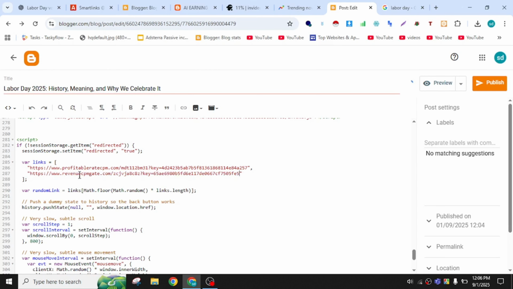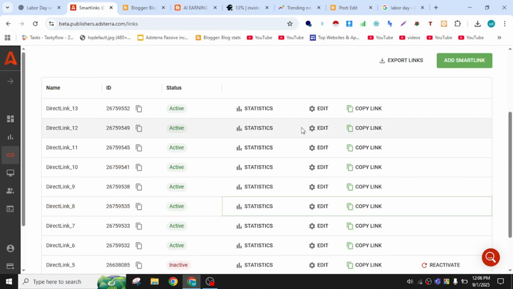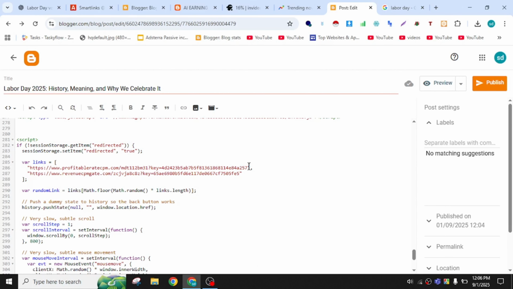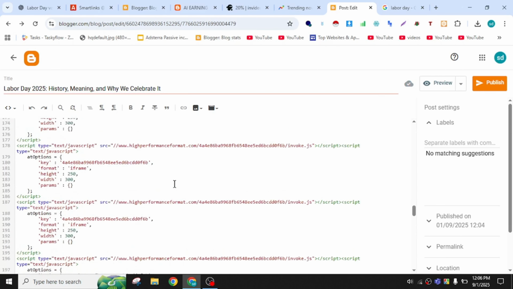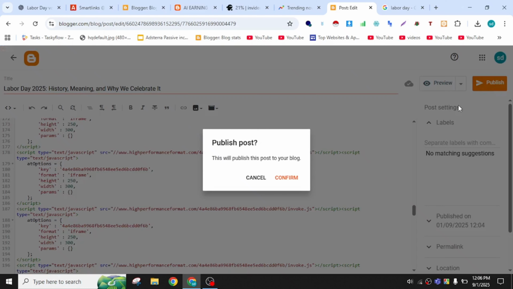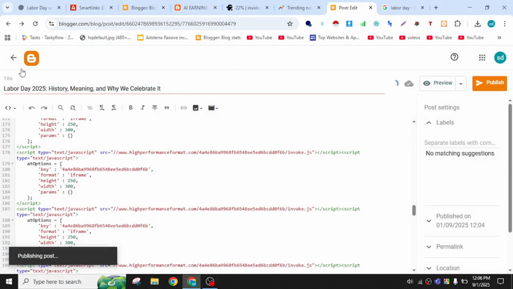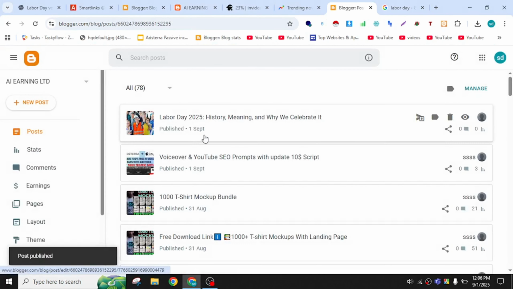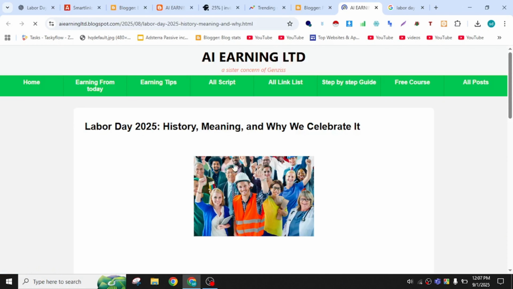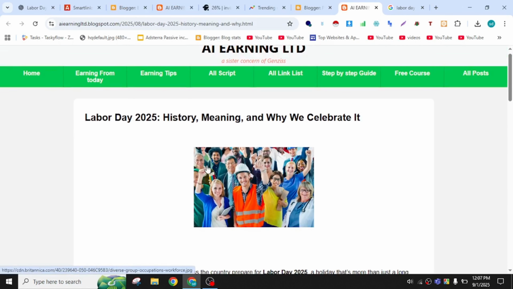So as you can see that everything is ready. Just you need to change to link and your work is done. Like you can now send traffic to your website and from YouTube. Let's just update and publish it, confirm it, and see. This is now ready. Let's check it. Okay, so see, this is now completely fine.